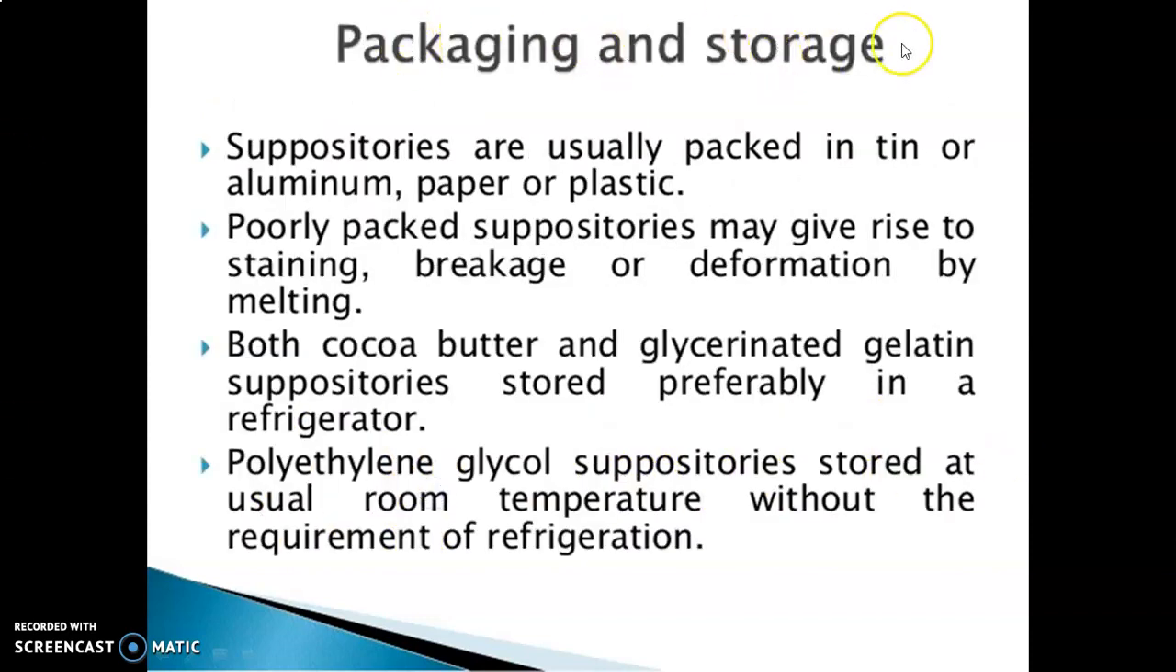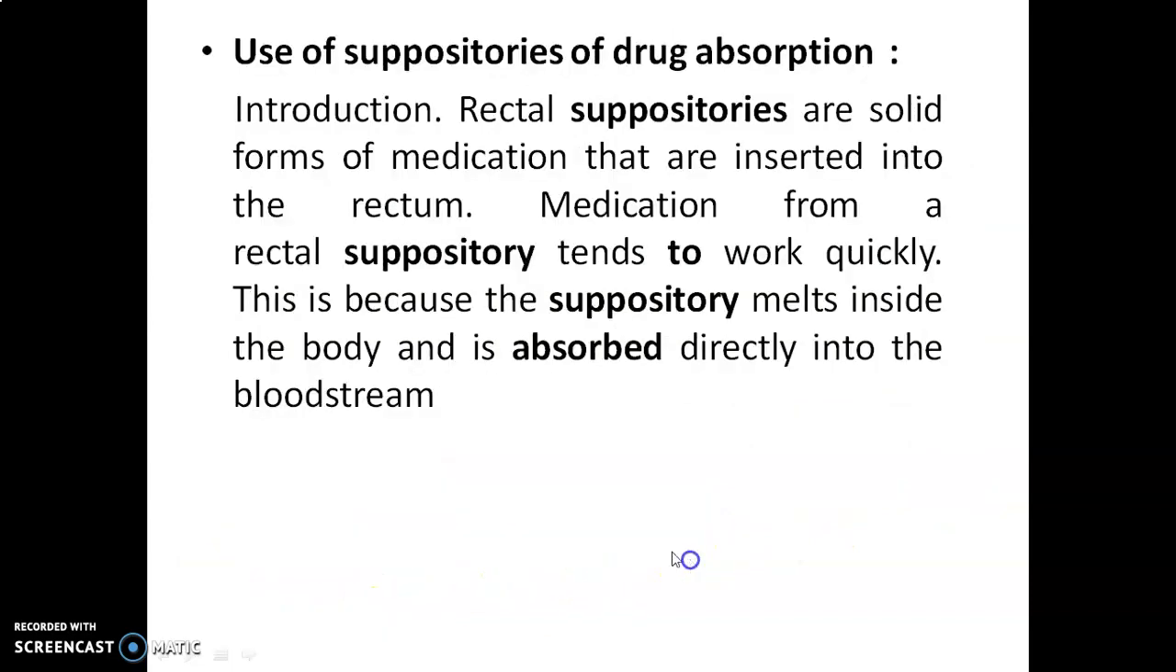Then packaging and storage of suppositories. The suppositories are usually packed in tin or aluminum, paper or plastic. Poorly packed suppositories may give rise to staining, breakage or deformation by melting. Both cocoa butter and glycerinated gelatin suppositories are stored preferably in a refrigerator. Polyethylene glycol suppositories are stored at usual room temperature without the requirement of refrigeration.